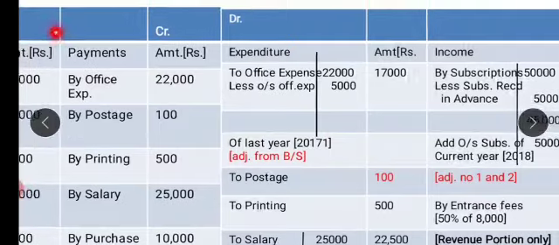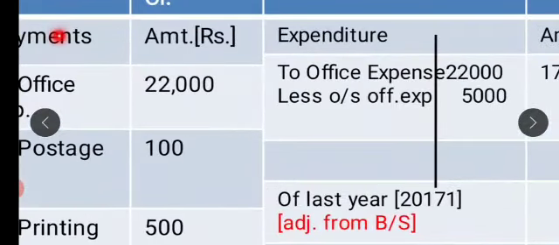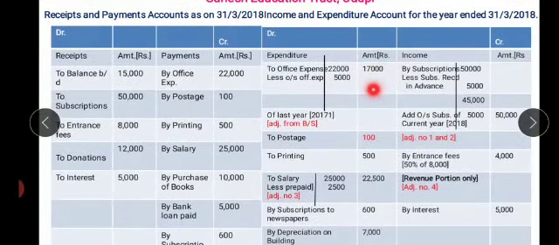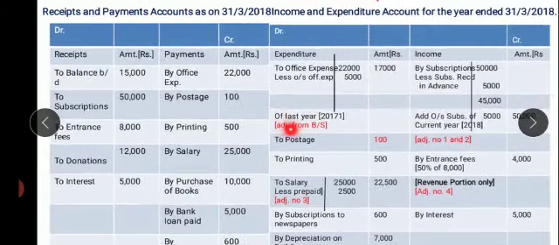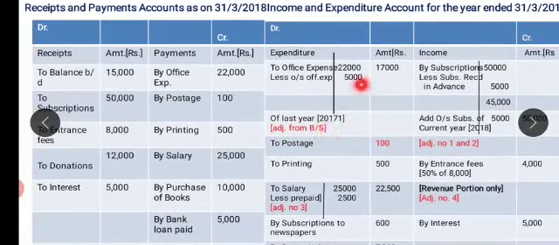So you're having office expenses 22,000 less deduction 5,000. Total receipt of expense is 17,000. So here you can see of the last year 2017, adjustment is from the balance sheet.